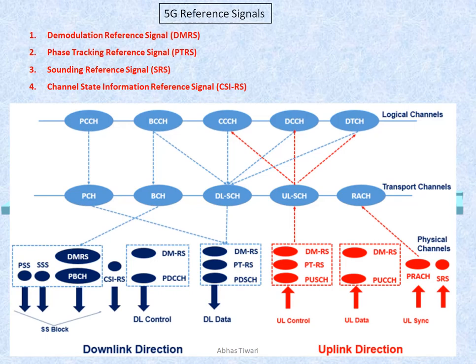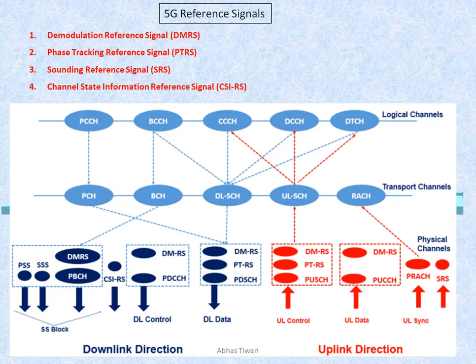So we have mainly four reference signals: DMRS, PTRS, SRS and CSIRS. DMRS and PTRS, that is demodulation reference signal and phase tracking reference signal, are used in uplink and downlink both, whereas sounding reference signal is for uplink channel estimation only, as it was also used in LTE.